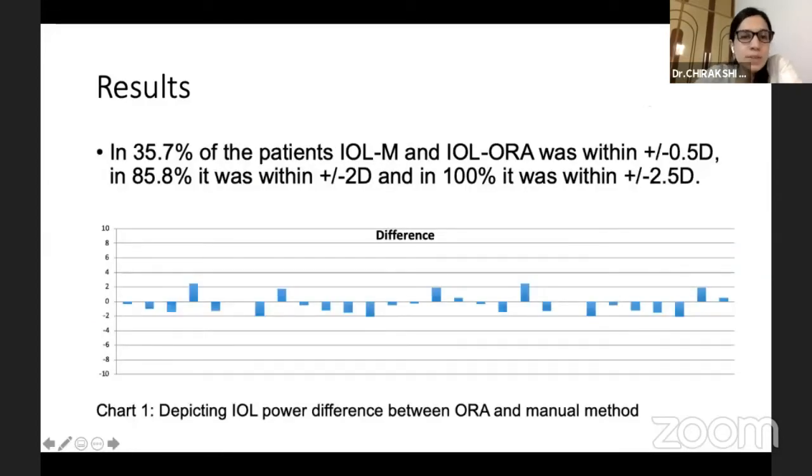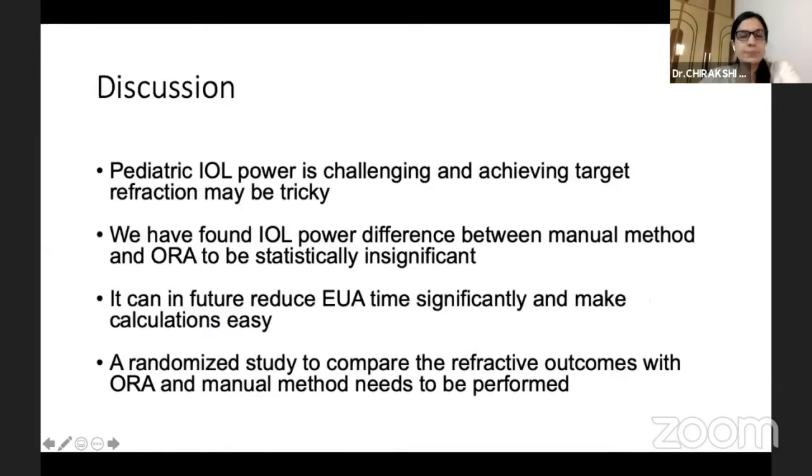In 35.7% of the eyes, the IOL-Ora and IOL-manual were within 0.5 diopters of agreement. In 85.8%, it was within 2 diopters, and in 100% of cases, it was within 2.5 diopters. So this is the graph in which I have put the data for each eye of the 28 total cases.